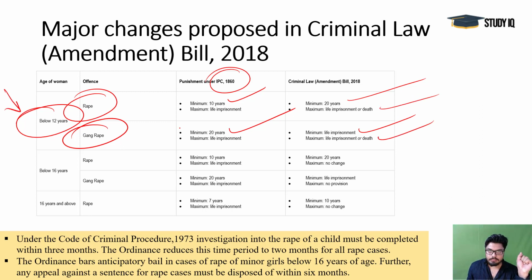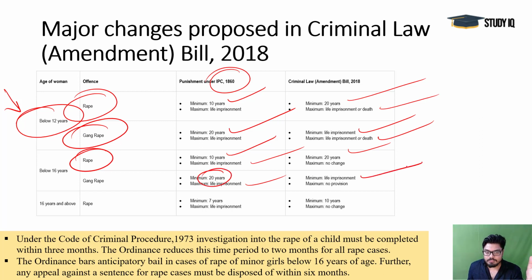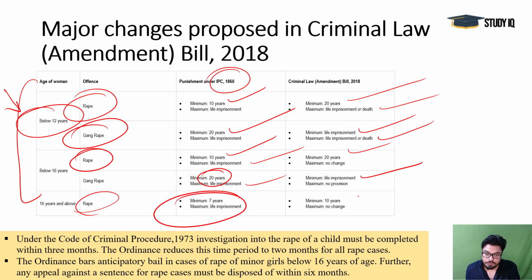So this category is much more highlighted here. Below 16-year rape, it used to be minimum 10 years, now 20 years. Just like the below 12 group. And maximum would go up to life imprisonment here. And for the gang rape also, you see the bigger punishment, minimum 20 years used to be there, now it is life imprisonment. So for all these categories, for the girls and the women, these things are changed. For the adult, means more than 18, or more than 16 you can say here, minimum 7 years it used to be, now it is minimum 10 years. So that's the thing, these data you must remember, these are extremely important.